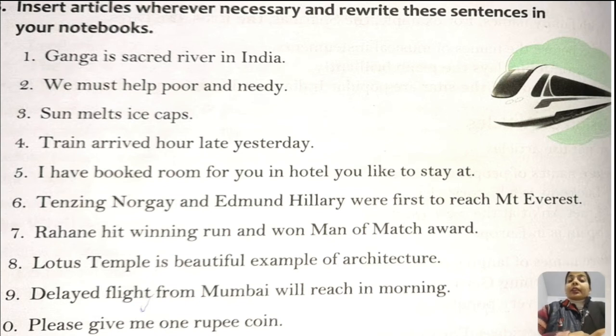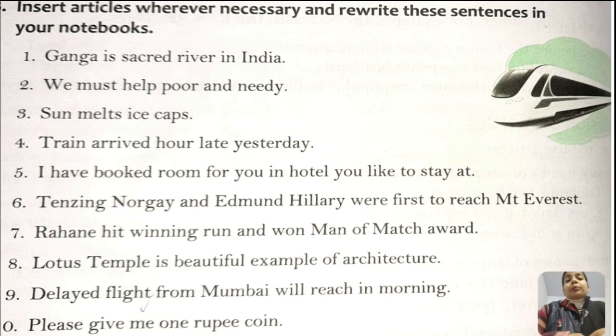Now let's do one exercise where you have to insert articles wherever necessary, and then rewrite these sentences in your notebook. The first sentence is: Ganga is sacred river in India. As you can see, the name of the river is given, so you have to mention the. So, the Ganga is a sacred river in India.